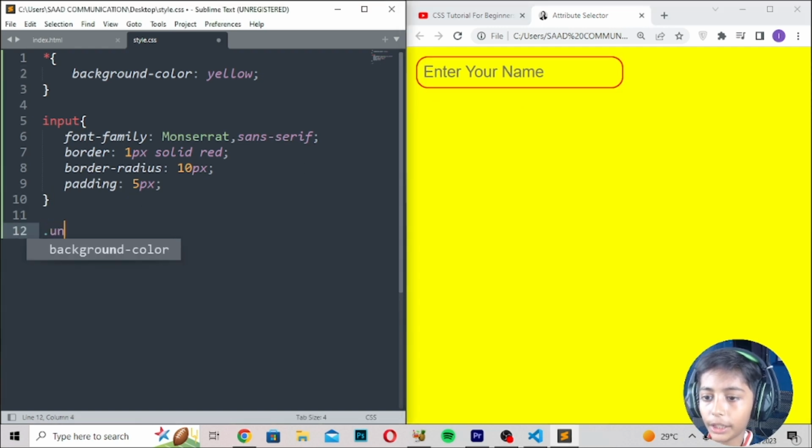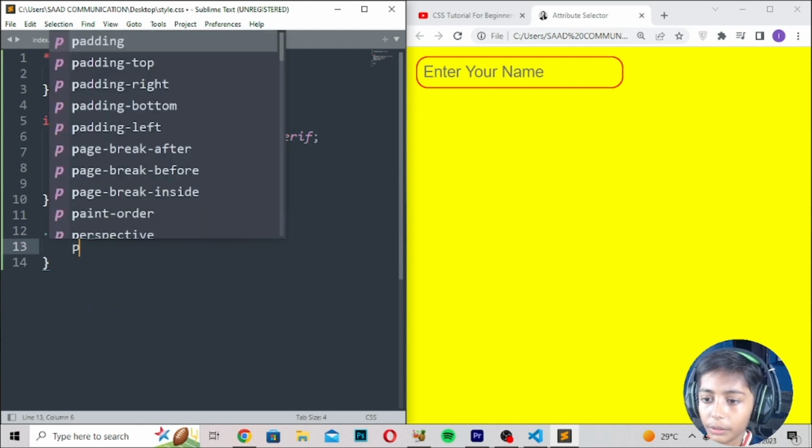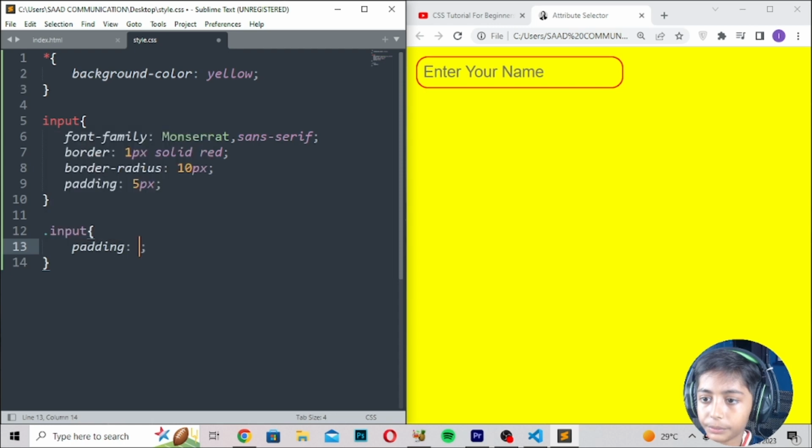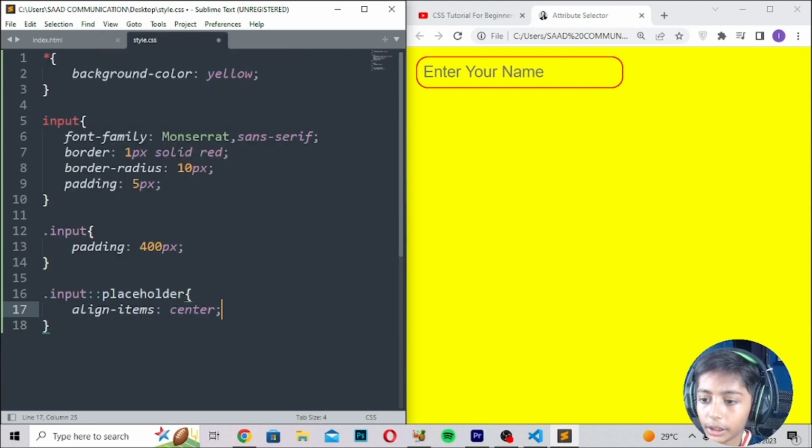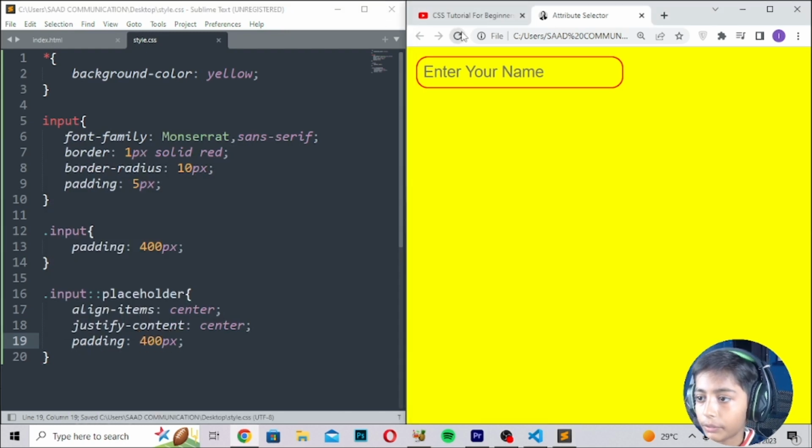And here I will write dot input, padding 400 pixels, dot input slash placeholder, align items center, justify content center, padding 400 pixels, save, refresh. So it is coming like that. Here you can see it. So save, then refresh.